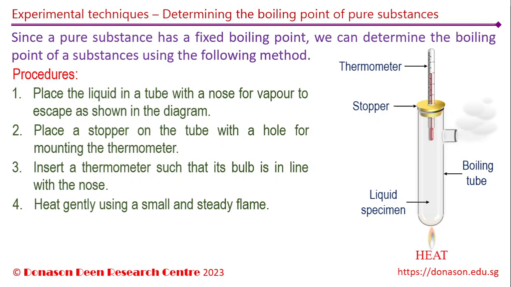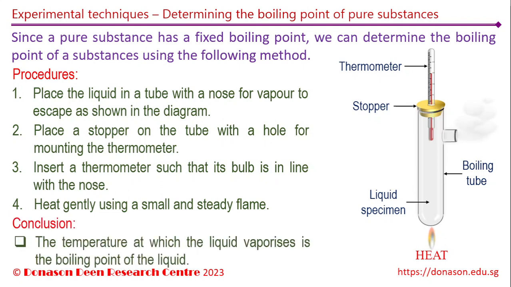If the liquid is a pure substance, the entire liquid should boil off at one single temperature. In other words, the entire liquid in the boiling tube should vaporize, leaving an empty tube, while the temperature remains at the same level, if the liquid was pure. The temperature at which the vaporization took place is the boiling point of the liquid.